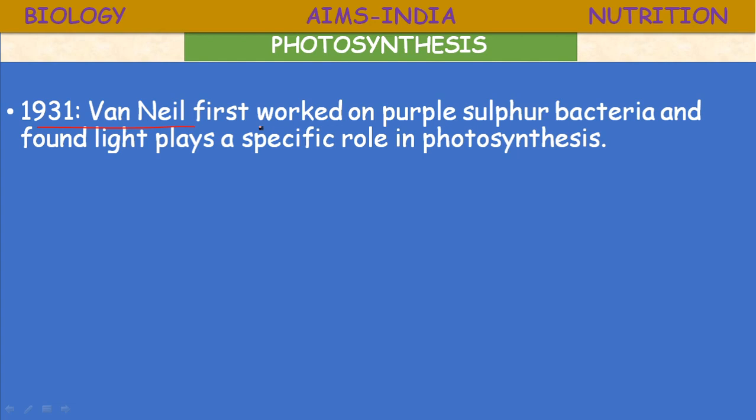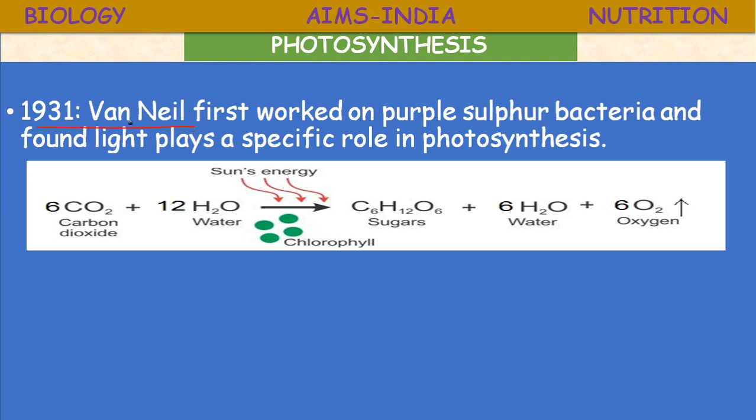In photosynthesis, oxygen is produced, whereas in the Van Niel experiment, oxygen is not released because the reactant is H2S, hydrogen sulfide.